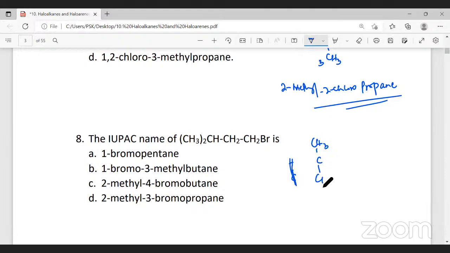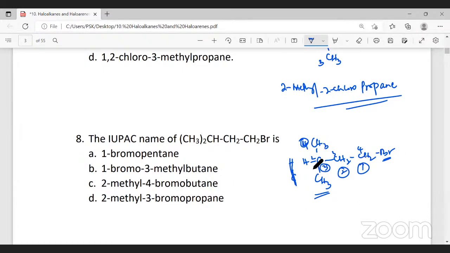Twice CH3, and this is H, CH2, CH2, Br. You can number this as a long chain, 1, 2, 3, 4. Or you can number it so that the substituent has the least value. Since we need the substituent to have the least value, we'll number this as 1, 2, 3, and 4. This becomes a substituent, this becomes a substituent.